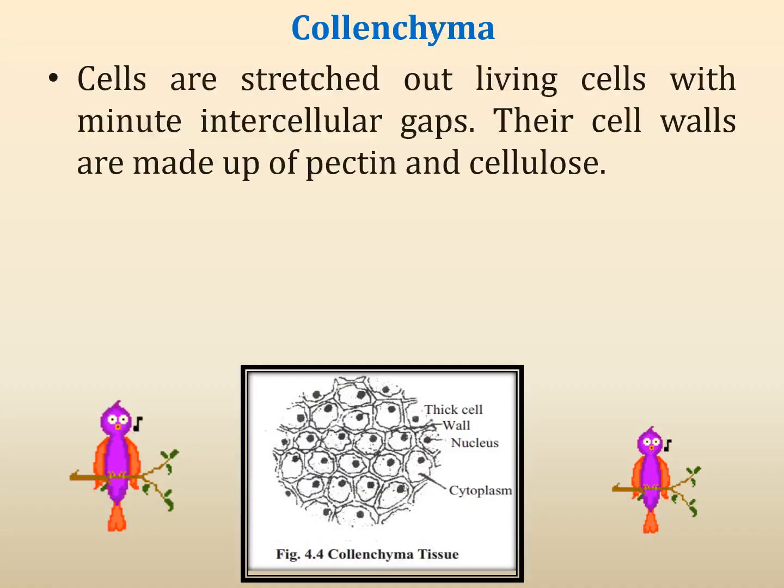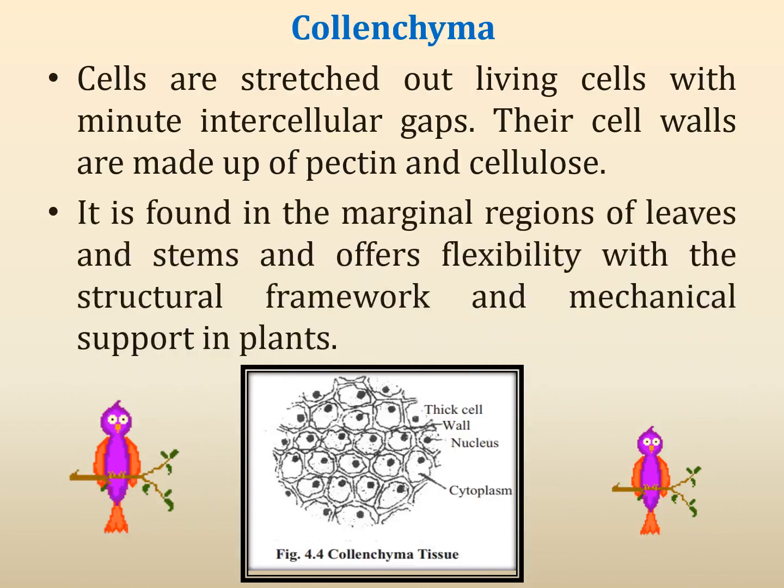Next we see about collenchyma. Cells are elongated living cells with minute intercellular gaps. Their cell walls are made up of pectin and cellulose. It is found in the marginal region of leaves and stems and offers flexibility with a structural framework and mechanical support in plants.